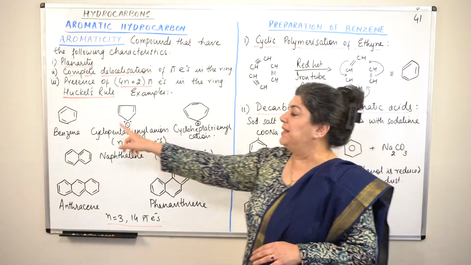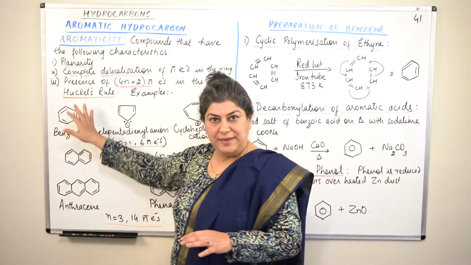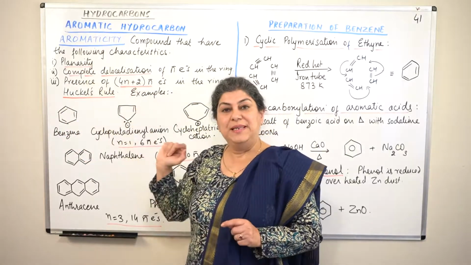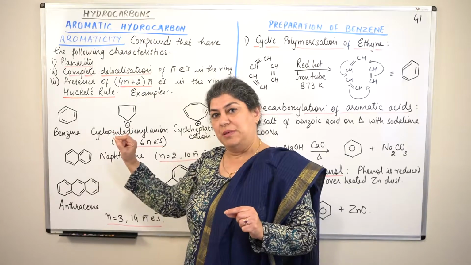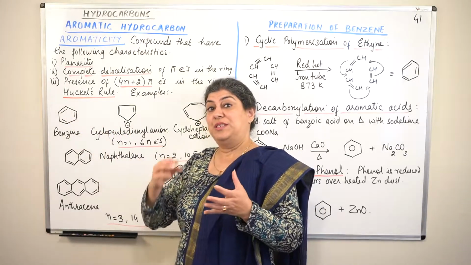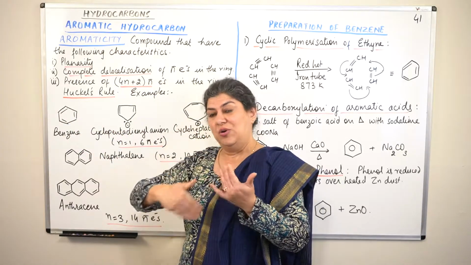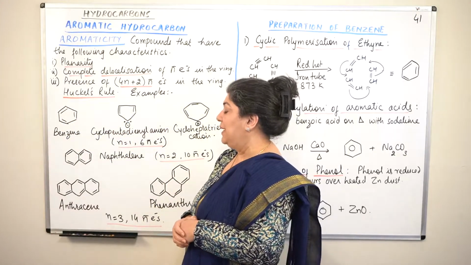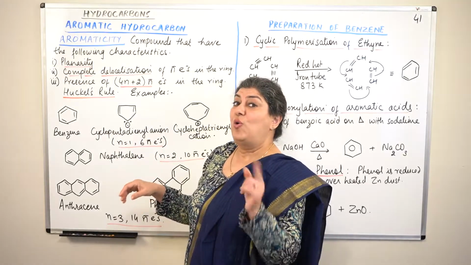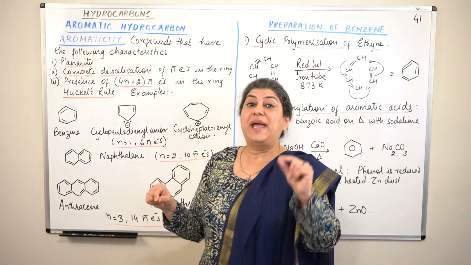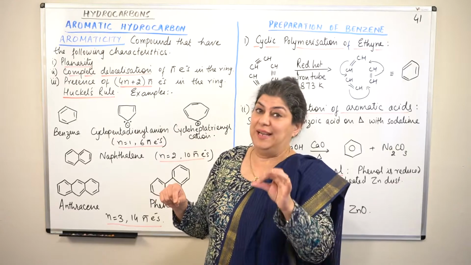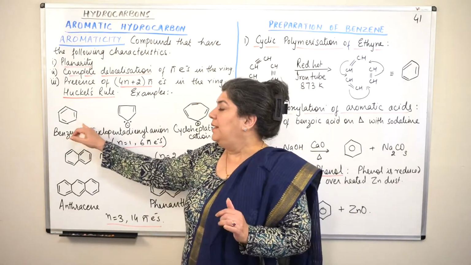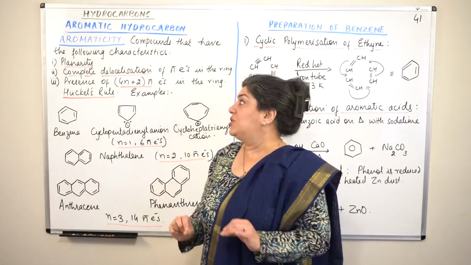Now let us take benzene first. Benzene is planar. Yes. There is a complete delocalization. Does it have alternating double bonds? Is there a possibility for electrons to be delocalized? Yes, if there are alternating pi electrons, there is a possibility of delocalization. Does it follow Huckel's rule? Does it have 4n plus 2 pi electrons? Now, how many pi electrons are there?